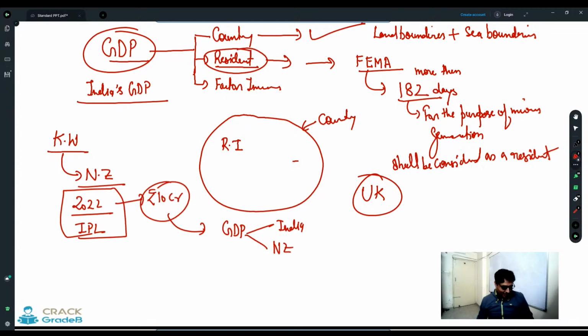Venkat Raman says, I'm from Hyderabad, sir. I'm also from Hyderabad. Jyoti Singh is saying 14 crore, Venkat is saying 12 crore. Okay, fine. Just consider it as 10 crore for now, and tell me whether this 10 crore is going to be part of India's GDP or New Zealand's GDP.